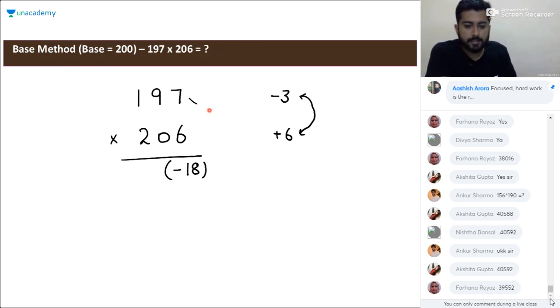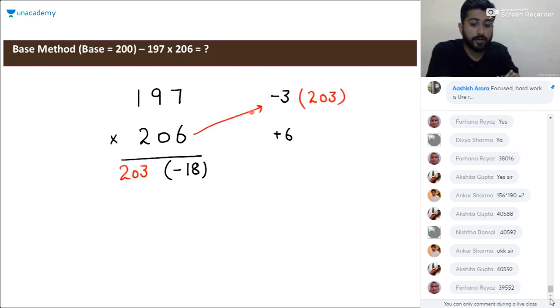Now considering this part, 197 plus 6, Ankur, watch with utmost focus because this is the same thing you were asking about, the negative case again. We are going to eliminate that negative again. So 197 plus 6 will be 203 and 206 minus 3 will be 203 again. So we'll write 203 and then we'll double it the way we learned.